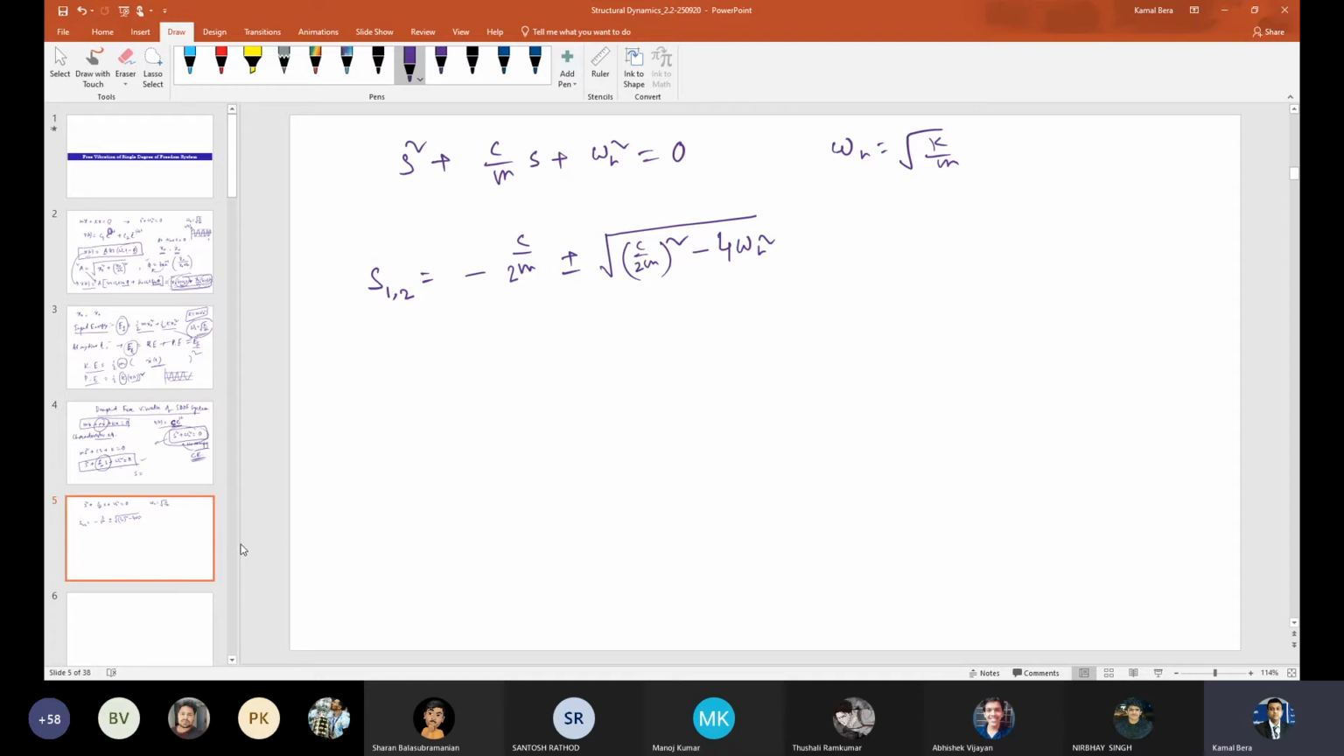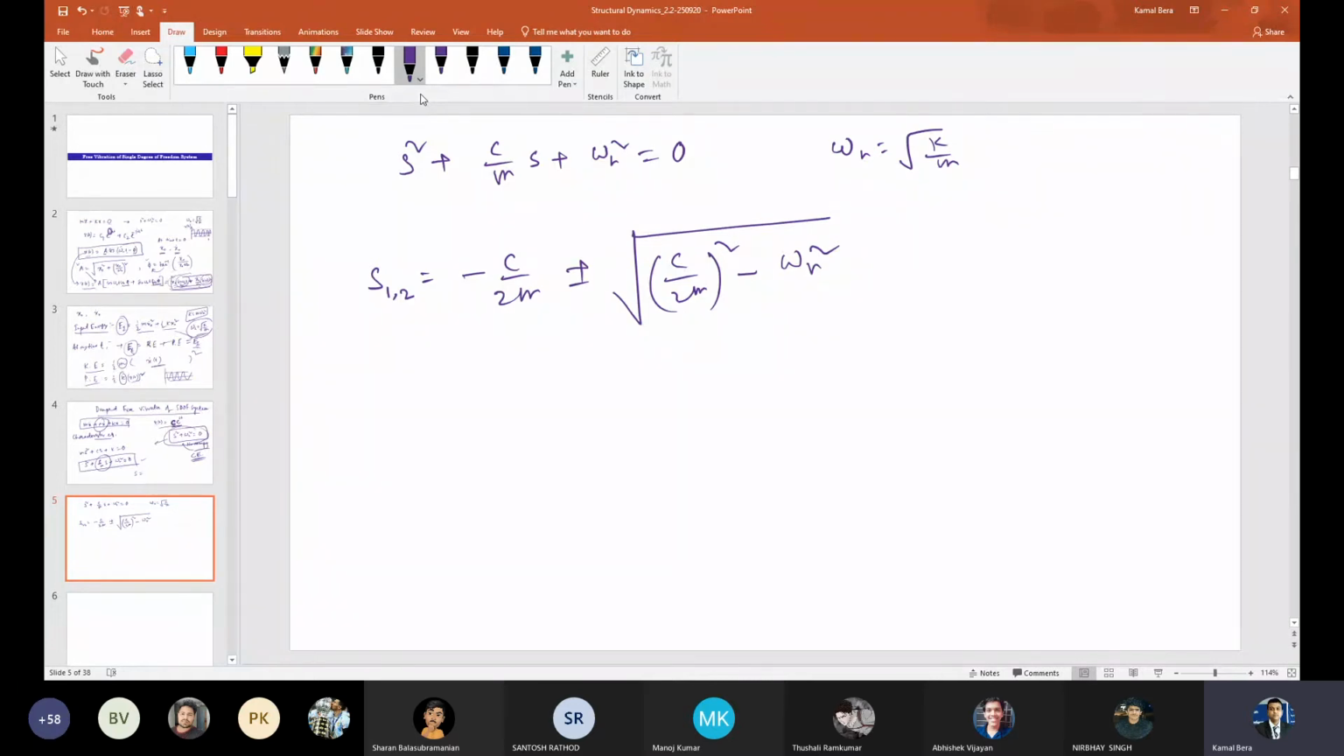Is it right or not? Then it will become c by 2m inside also. Right, I have written c by 2, correct? Yes, and 4 will cut down omega n. So let me write clearly. Now tell me after dividing it, what is coming? Minus c by 2m, then plus minus root over, c by 2m square minus omega n square, correct? Yes, sir. So these are the two roots. One is minus c by 2m plus this, another is minus c by 2m minus this.